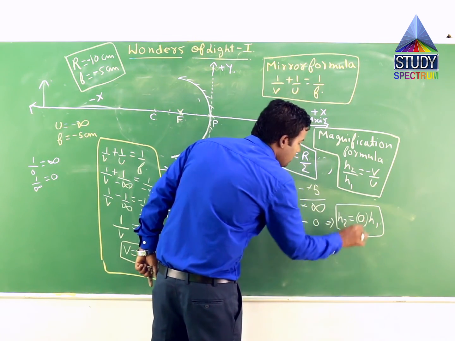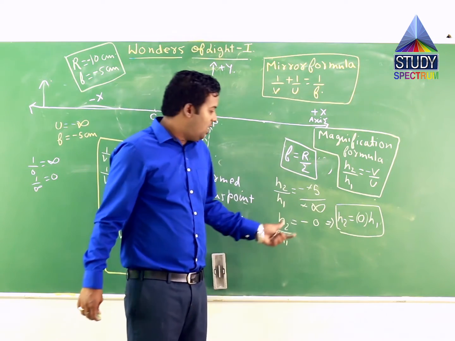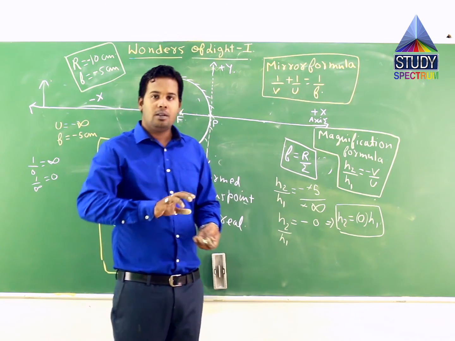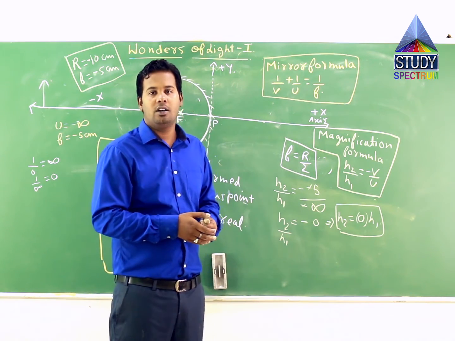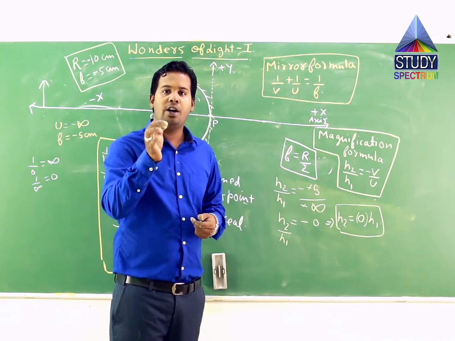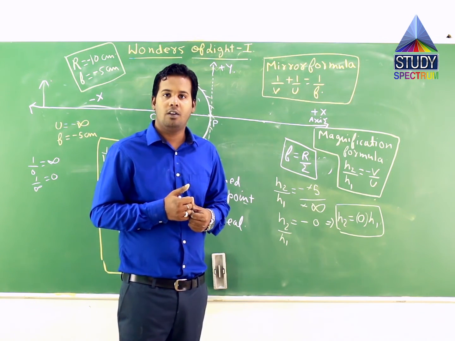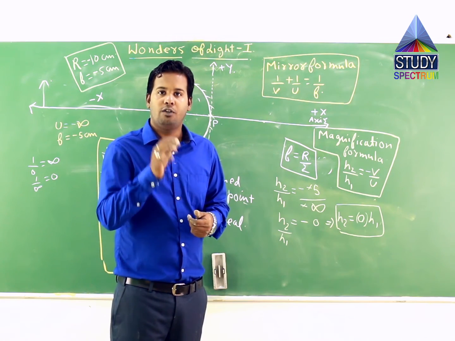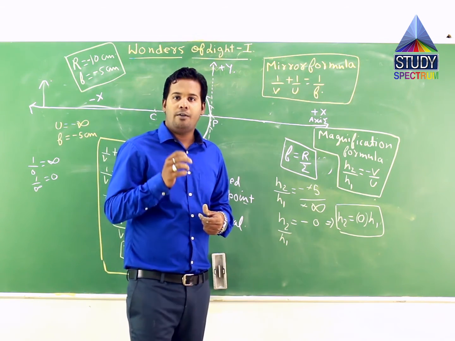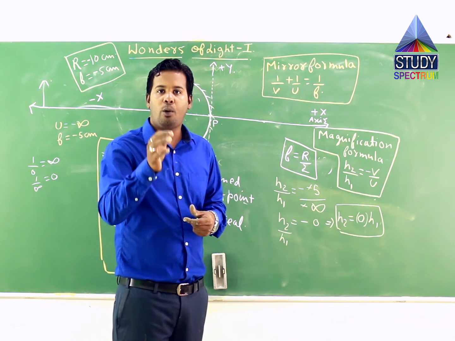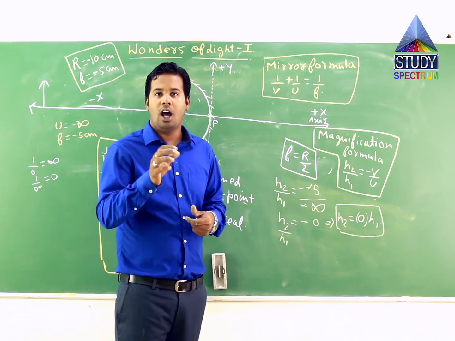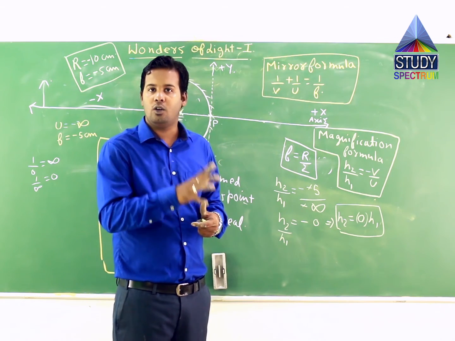0 times H1. Okay. Now let us understand the rest of the two results, how it comes out from this equation. Friends, before that, let me explain something. Suppose I have 100 rupees, and if I say you have 1.1 times what money I have, then what will be the amount you will be having? That is 1.1 into 100, that is 110 rupees. If I have 100 rupees and you are having 0.9 times the money I am having, then how much money will you have? You will have 0.9 into 100, that is 90 rupees.